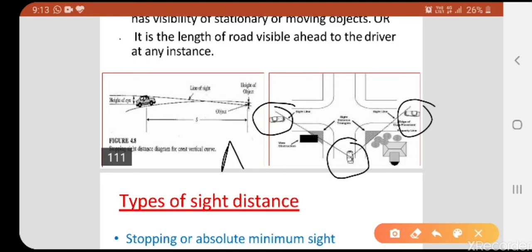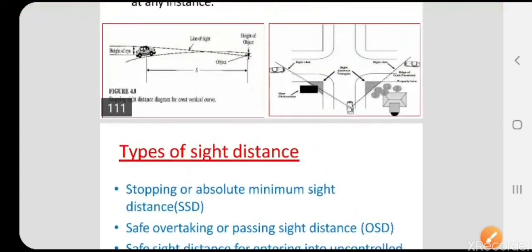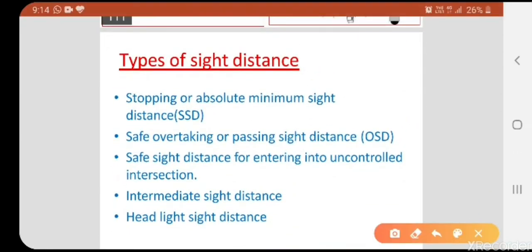You can call these points A, B, C. In this figure, driver A can see car C directly, but he cannot see car B. But driver B can see both A and C. Obviously, driver C can see car A directly, but cannot see car B. In such a way that when car A, car B, and car C all meet at the same point, a collision or accident should not happen. Like that, we should design. That distance is known as sight distance.